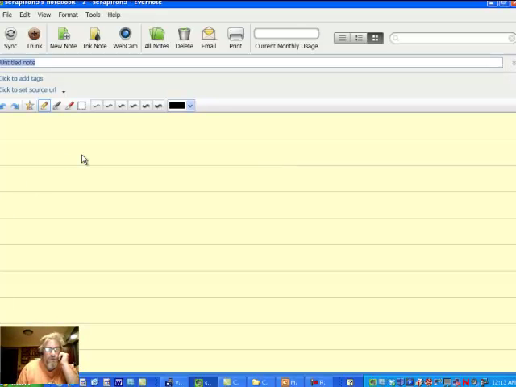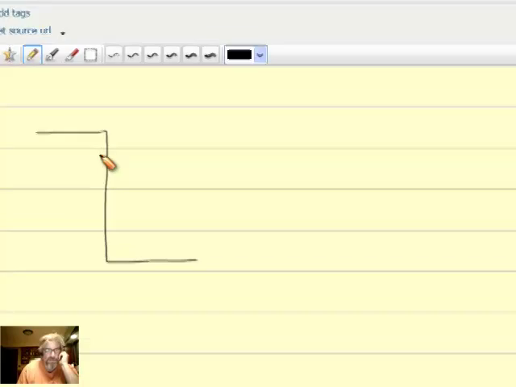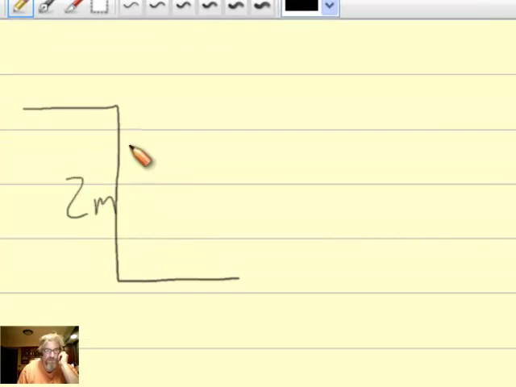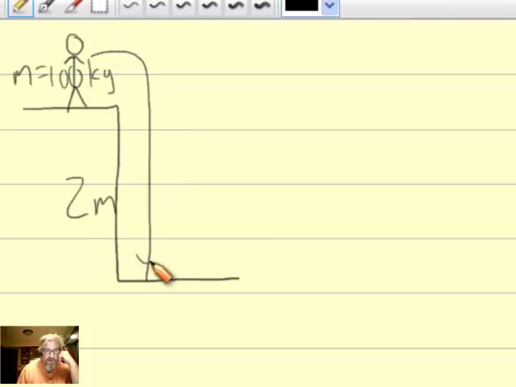Okay, let's start out this problem by modeling, by drawing a picture. Here's our little cliff that the guy's jumping off of. We know that this is 2 meters down. We know something about our guy. We know that his mass equals 100 kilograms. That's the mass that he has. So he's going to jump down here, and he'll reach some speed by the time he hits the mud. But the mud here is 2 centimeters thick, and that's what's going to stop him.